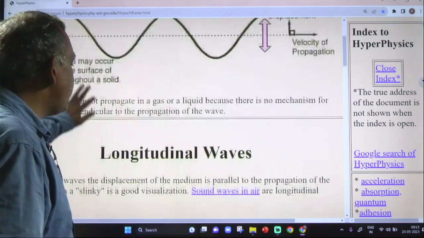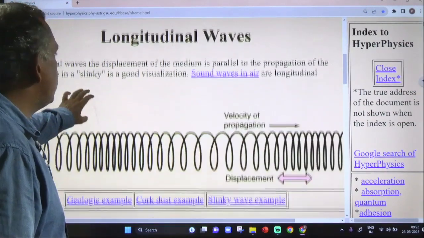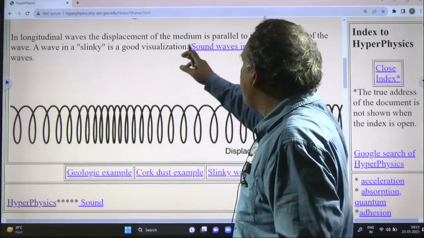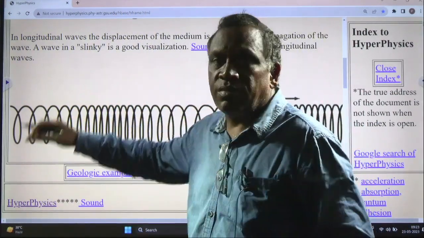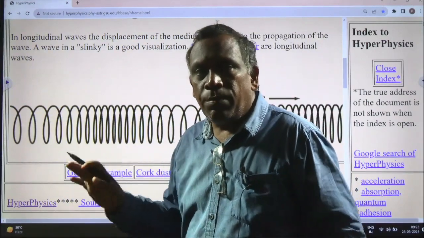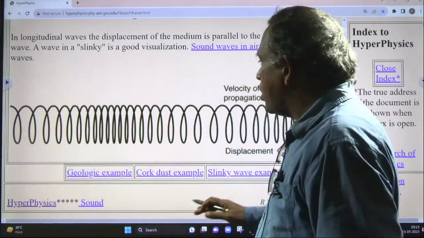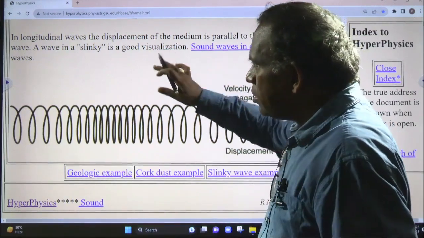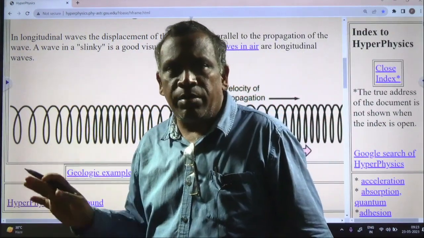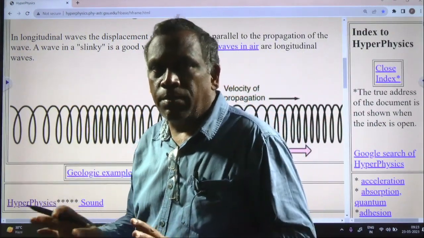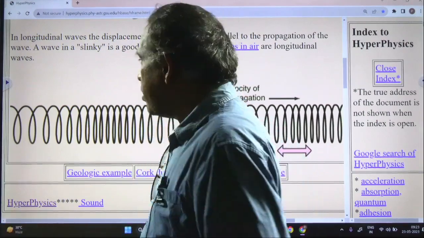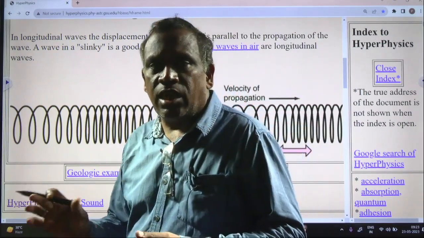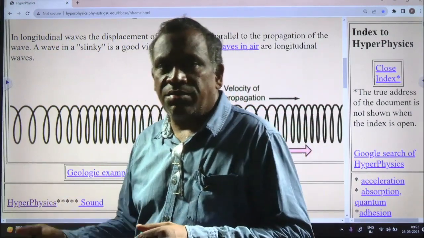But in the case of longitudinal waves, the displacement of the medium is parallel to the propagation of the wave. So the propagation of the wave and the particles of the medium will be parallel. Here compressions and rarefactions are going to be there, while in the previous case crests and troughs come.